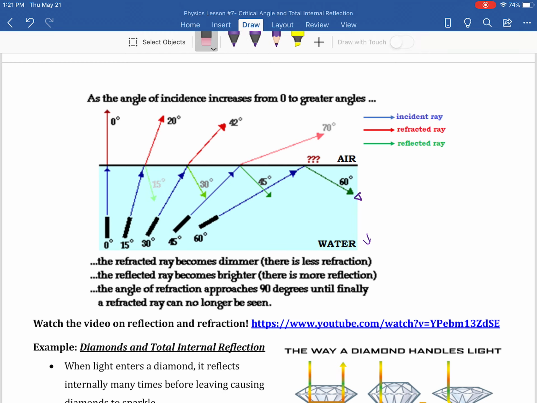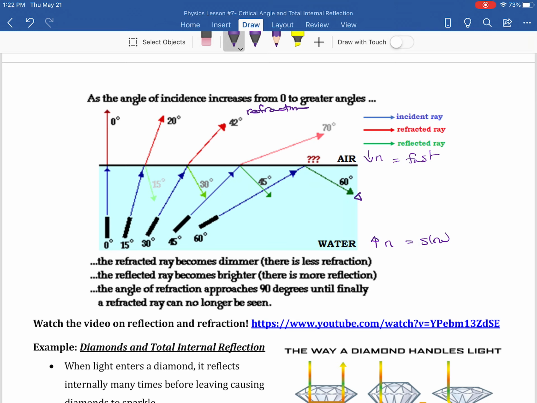So I'm just going to erase this. Hold up. Water has a higher N and light travels slow. Air has a smaller N and light travels fast. Okay, so don't forget, it's going from slow to fast. And as we increase our angle of incidence, the angle of refraction, which is the refraction part because you're going into a different medium, gets even more bent. Okay, so it moves even further away from the normal.